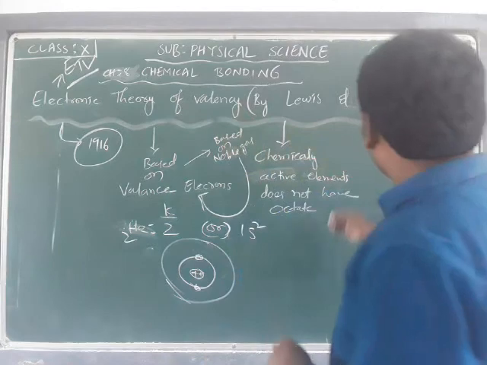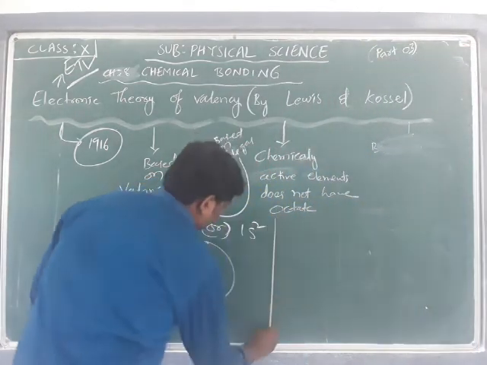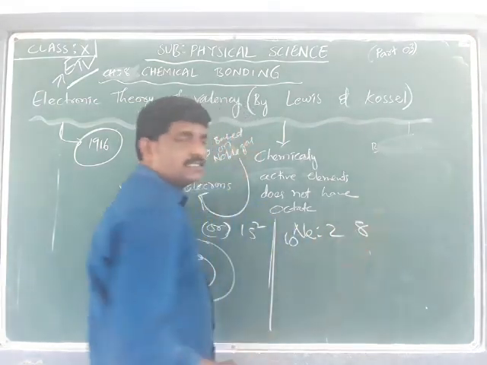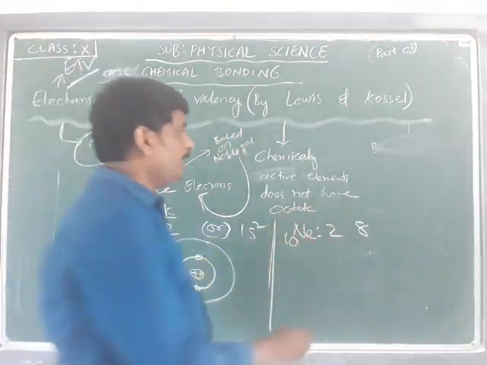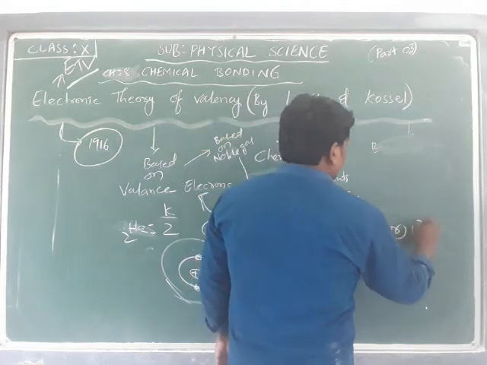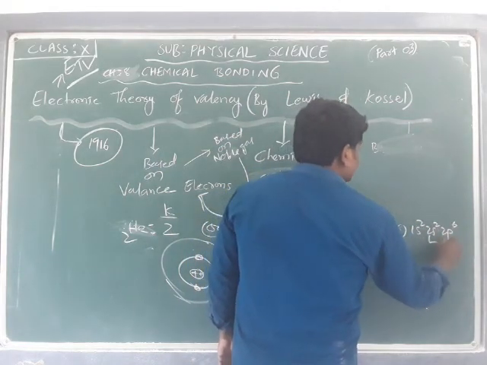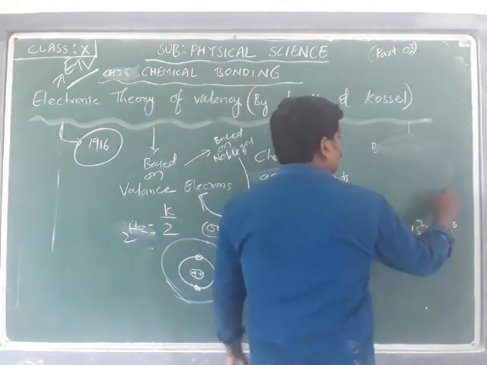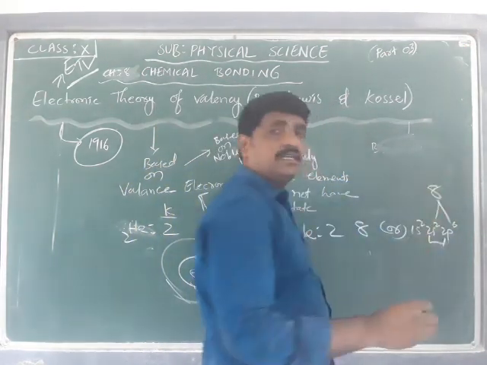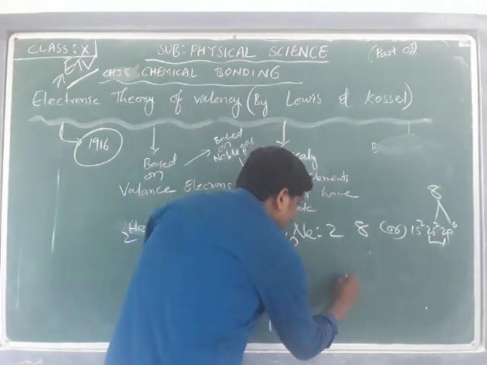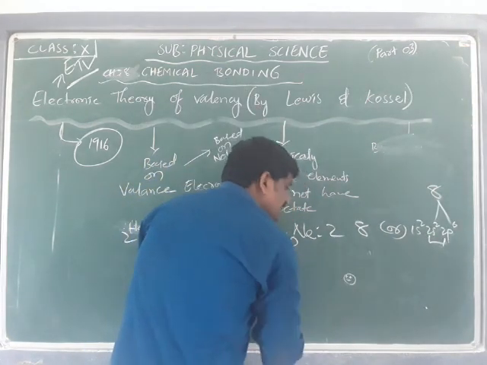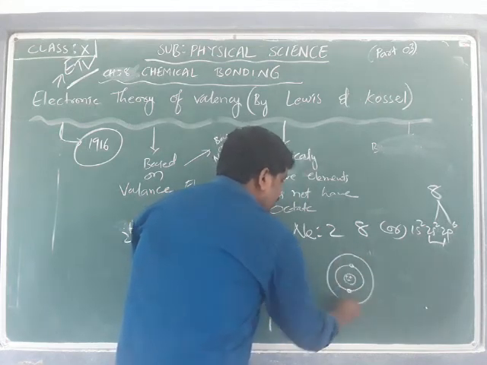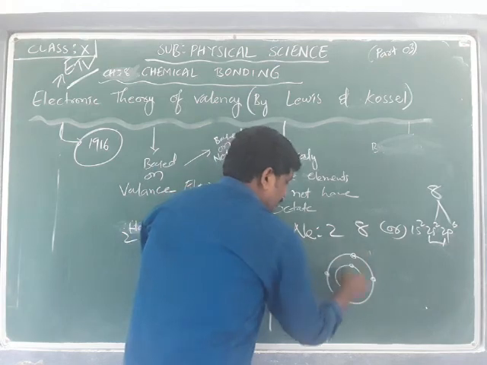For example, neon, atomic number 10, has configuration 2, 8, or according to the Schrödinger model, 1s2, 2s2, 2p6. The outermost shell is the second shell, and the number of electrons in the outermost shell is 8. In diagram format, the nucleus consists of 10 protons, the K shell has 2 electrons, and the L shell, the second shell, has 8 electrons.